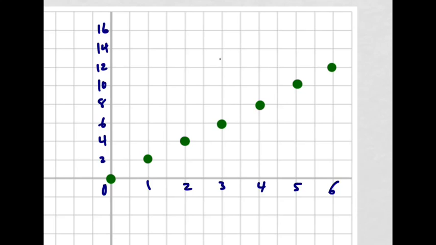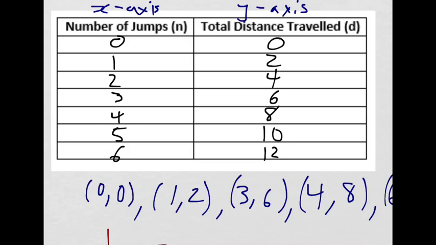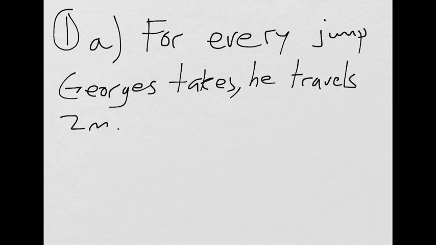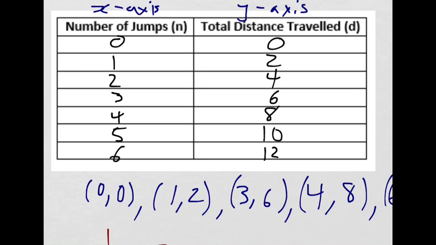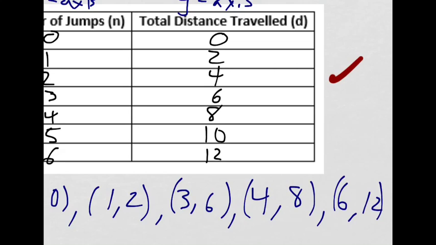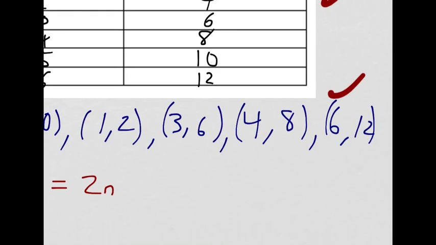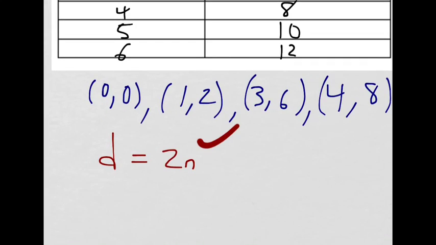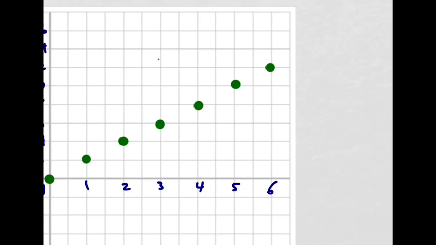Okay. So just to review, we've taken the same relation, Jorge jumping 2 meters every time, or traveling 2 meters every time he jumps. We've taken that idea and expressed it 5 different ways. Right? One way was through words. The other way was through a table. Then ordered pairs. Then an equation. And finally a graph. Whoa. 5 different ways to show the same thing.